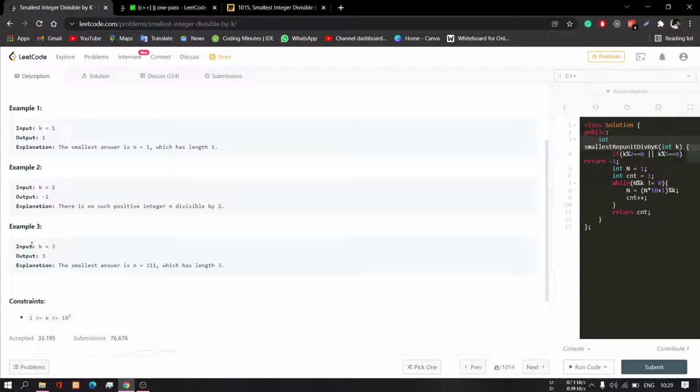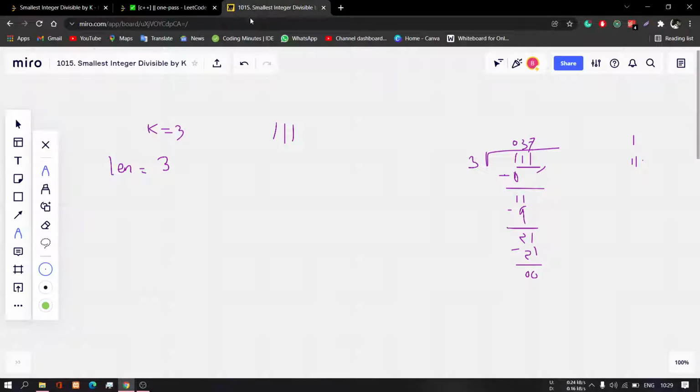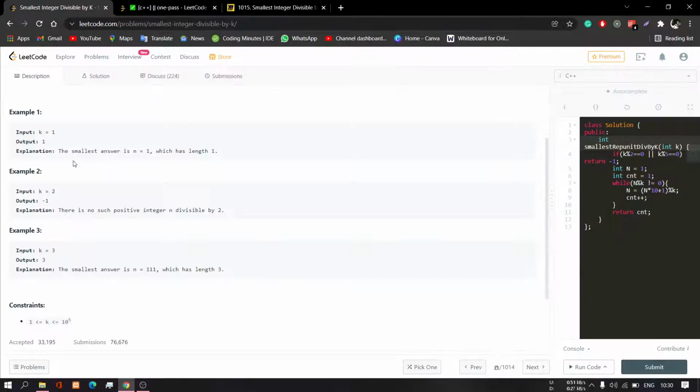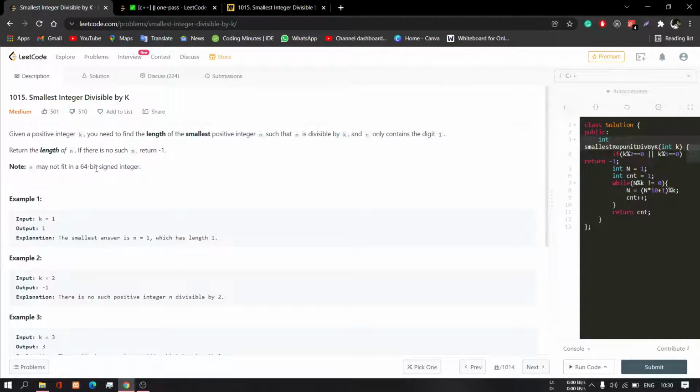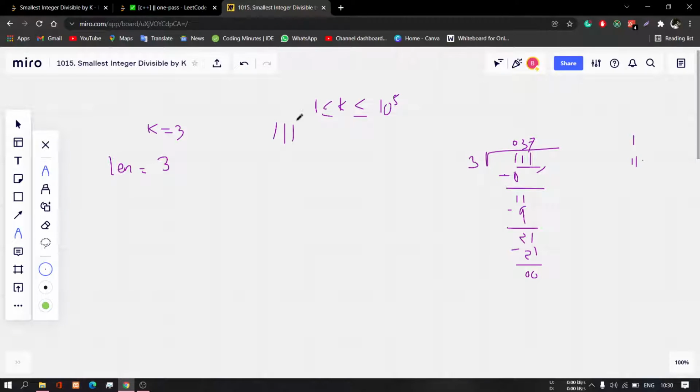I can say this here also, that for k it is 3, as 111 is divisible by 3, it is 3. Okay, so similarly we have to find this for every value of k, and the k range is from 1 to 10 to the power 5. So it is obvious that we cannot generate a number of such length, because it will overflow the long also. Our long is a 64-bit integer type, so it will overflow. And they also said here that n may not fit in a 64-bit signed integer. Okay, so how can we solve it?